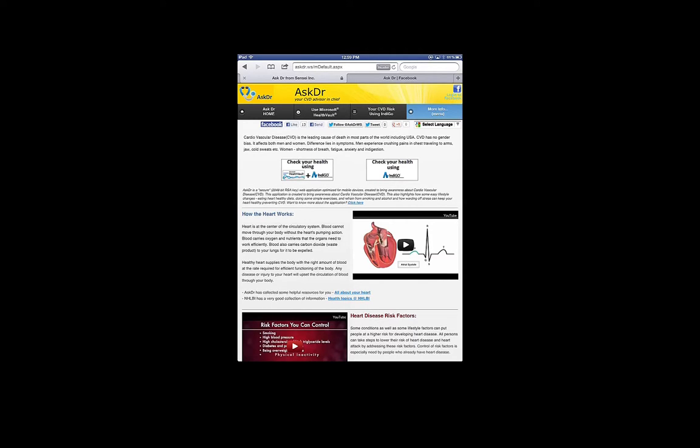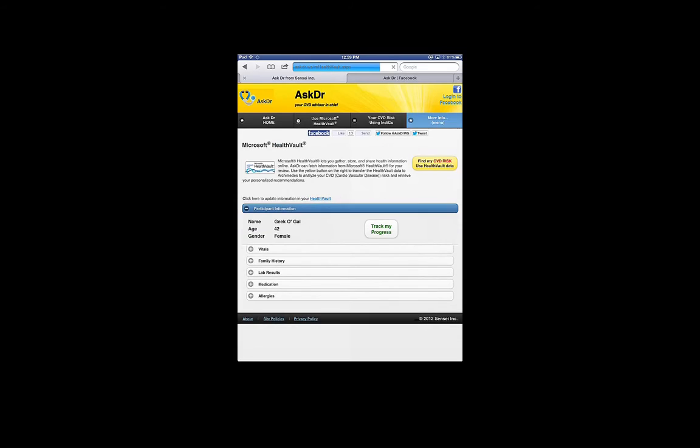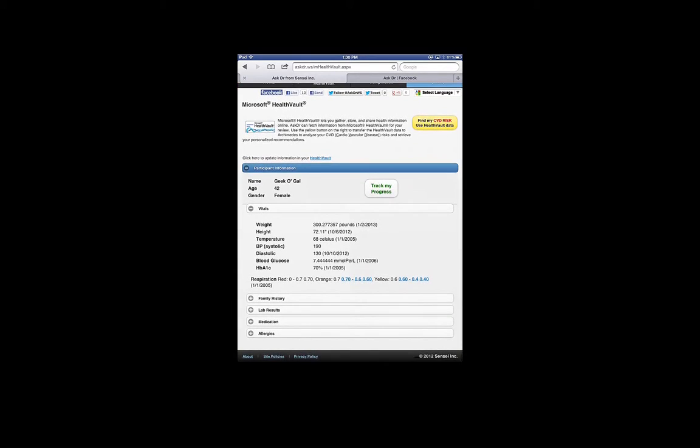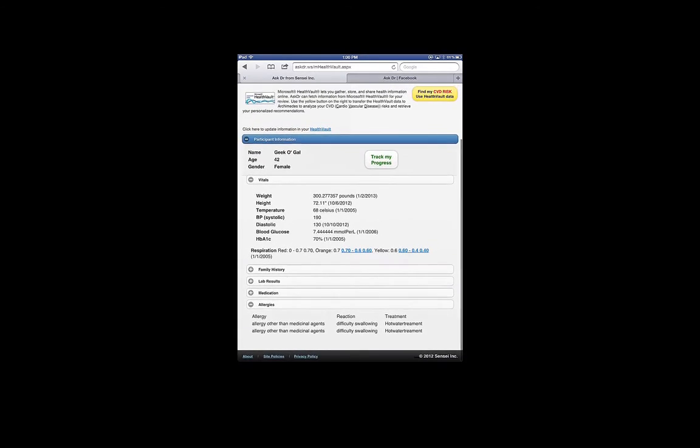The top two icons you see here are checking your health using Indigo, or checking your health using Indigo and Health Vault. Let's start with checking your health using Microsoft's Health Vault. For the sake of brevity, I have already logged into my Microsoft Health Vault account. Microsoft Health Vault is an online service which stores all your health information, where you can keep track of it. You store a lot more information than is actually required by Indigo for providing your cardiovascular risks.